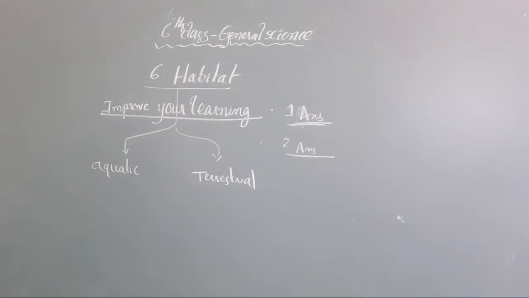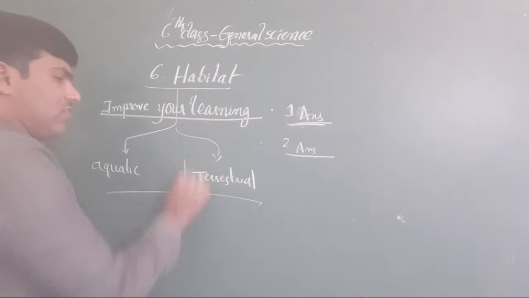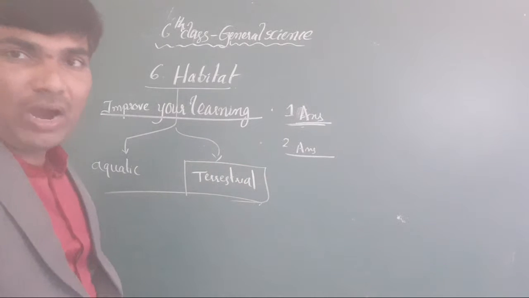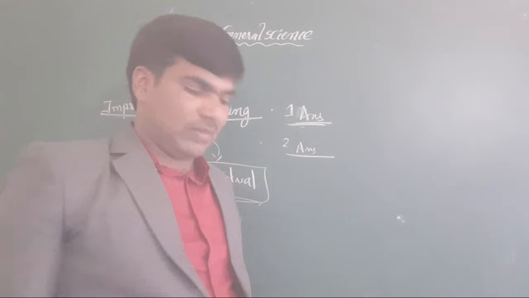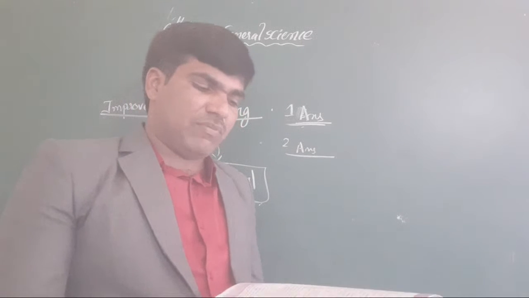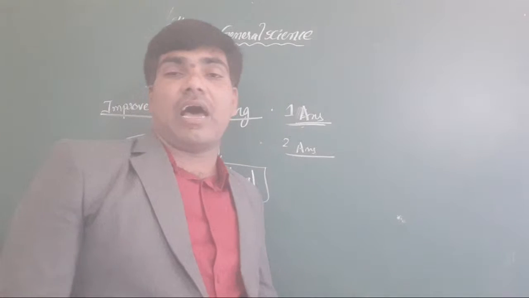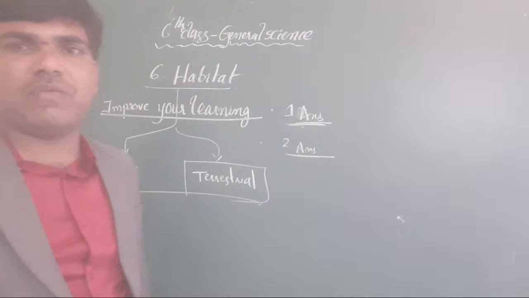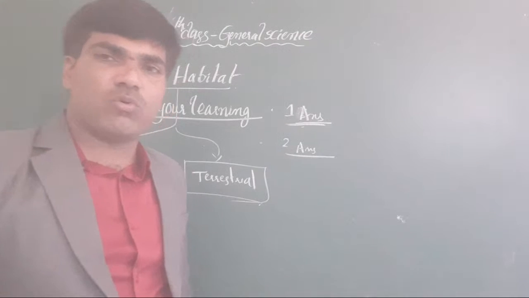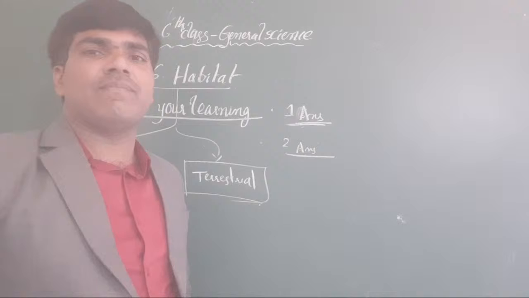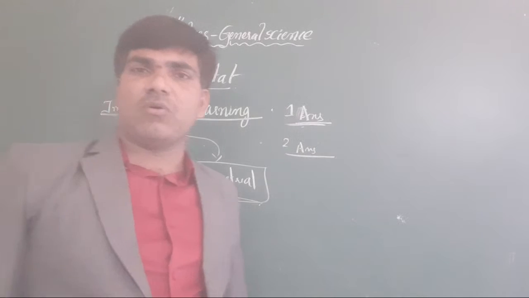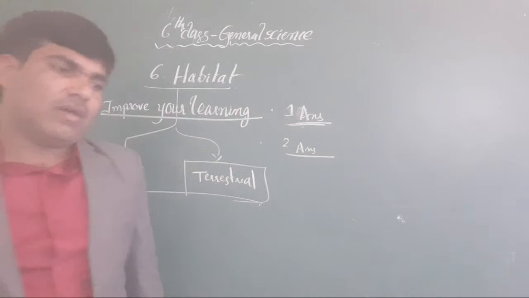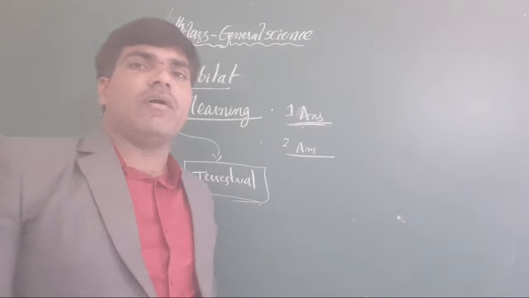You know very well about these two things: the aquatic habitat and the terrestrial habitat. Here you have to name what lives in terrestrial habitats. Yesterday also I gave a tabular format to mention all these things. Plants are the mango tree, grapes tree and apple tree.